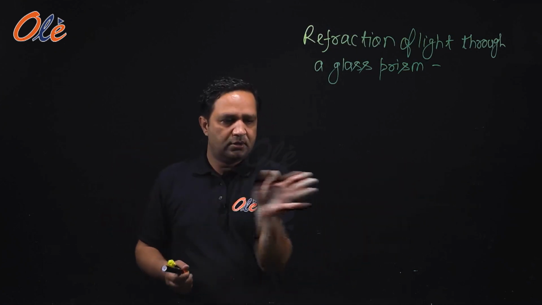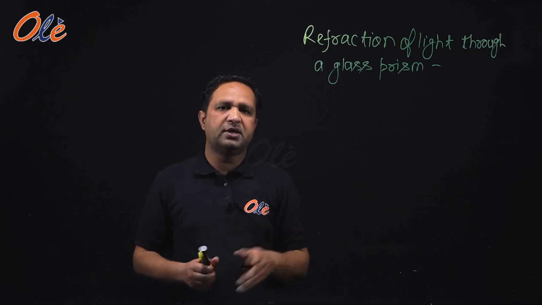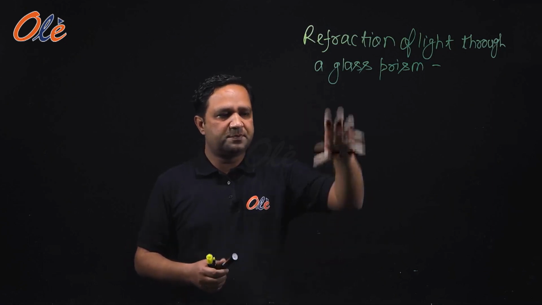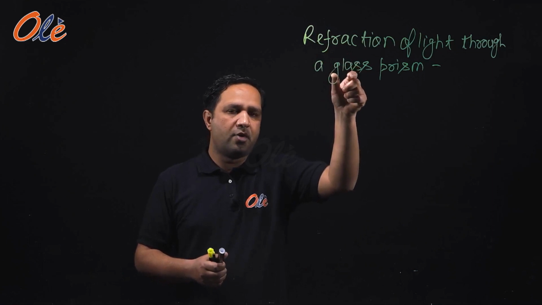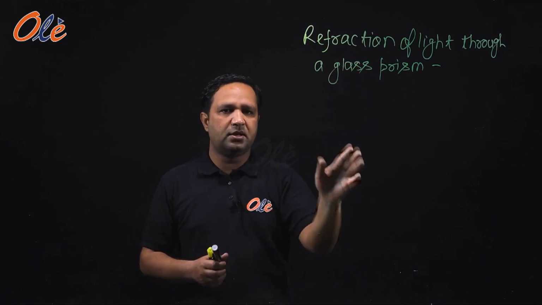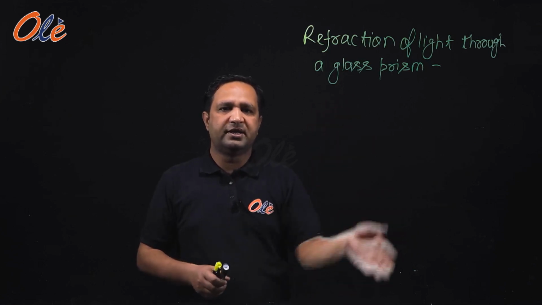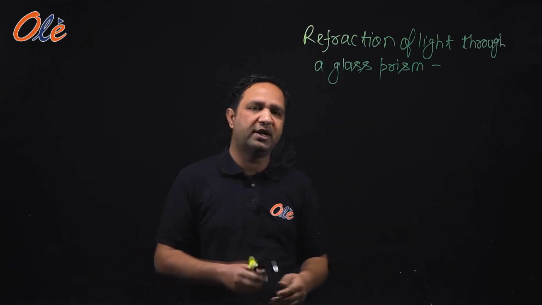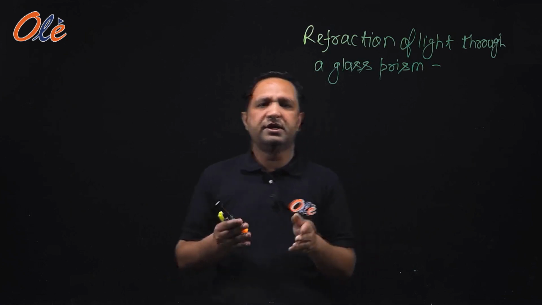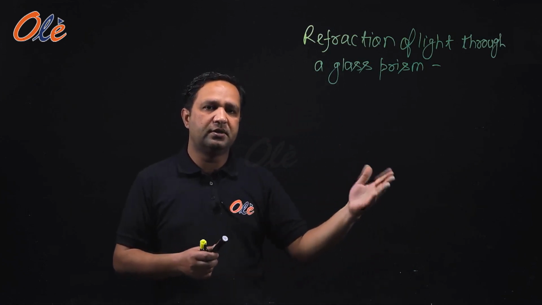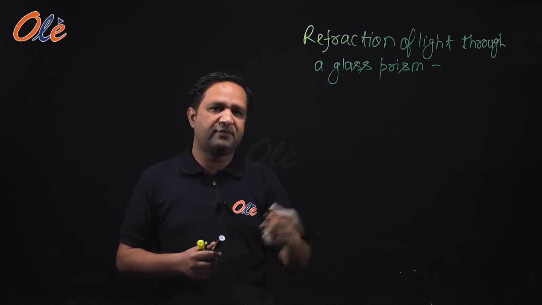When light is passed through a prism, what happens? It disperses, it forms VIBGYOR, meaning white light splits into 7 colors and that forms VIBGYOR. If you haven't studied it, we will study it when we cover the topic dispersion of light.